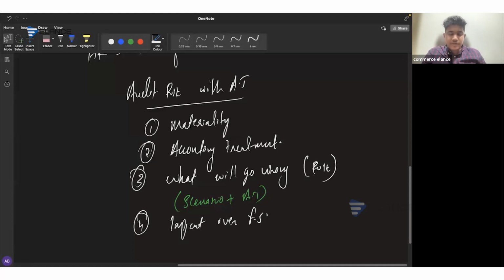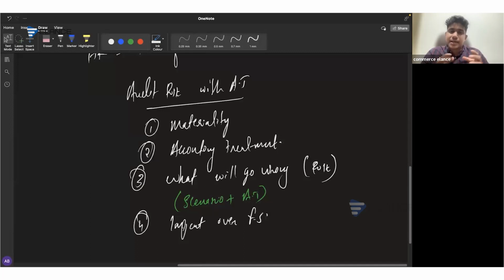As per IFRS 15, revenue from contracts with customers, the revenue should be recognized when the performance obligations are satisfied. Then you have to mention what will go wrong. However, during the current year, the company has signed a contract with the customer, and under the contract, the company has agreed to deliver the product to the customer's warehouse, and final inspection of the goods has to be done by the customers. Therefore, the revenue should be recognized only when the performance obligations are satisfied. However, the company has delivered the goods to a third-party warehouse instead of the customer's warehouse, and the goods are not yet inspected by the customers.